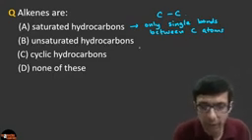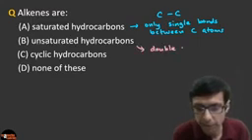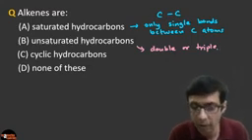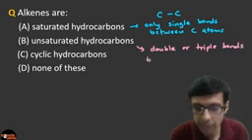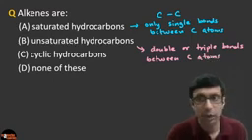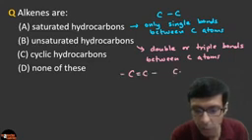Unsaturated, on the other hand, means double or triple bond. So you know carbon can form single covalent bond, double covalent or triple covalent. So double or triple bonds between the carbon atoms, right? So unsaturated means it will be like this, right? There will be a double bond between carbon atoms, or there can be triple bond, right?